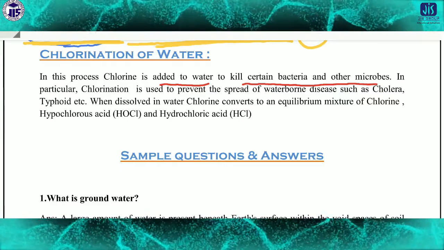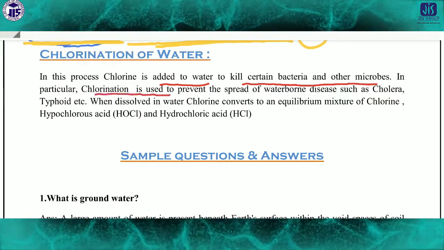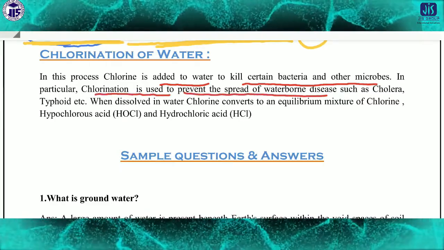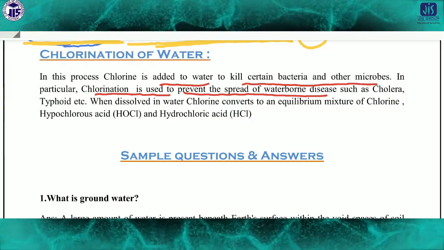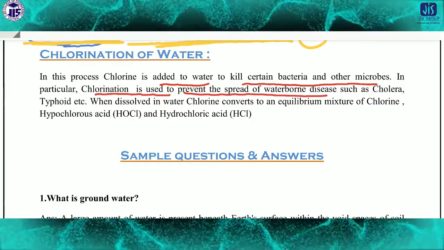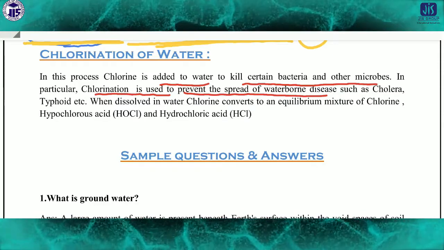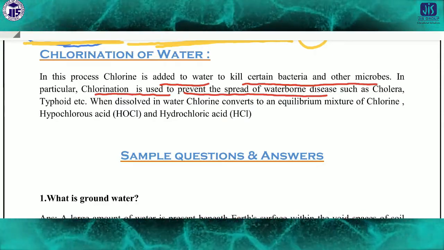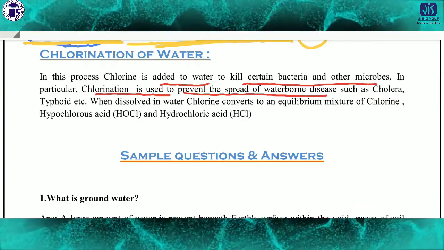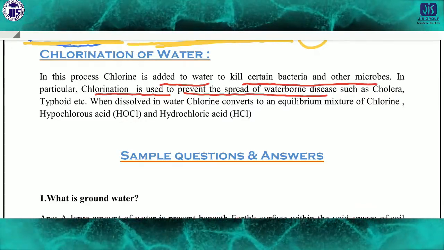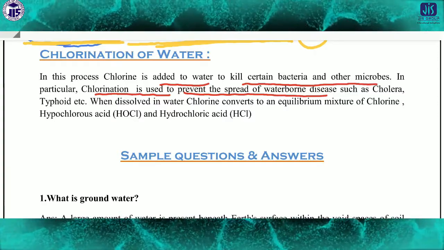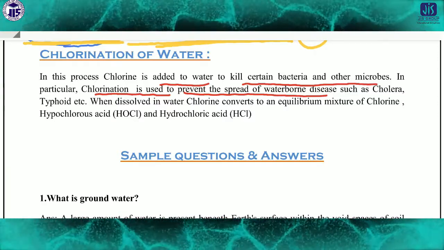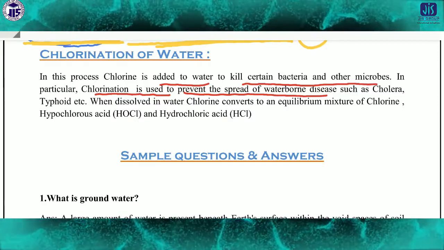In particular, chlorination is used to prevent the spread of waterborne disease. That's why in some municipalities they also use chlorine in the water, because bacteria causing some waterborne diseases can be killed by the utilization of chlorine.